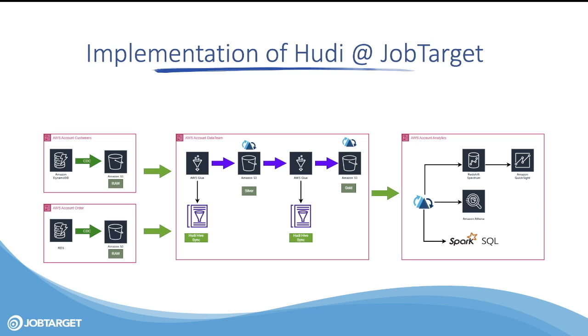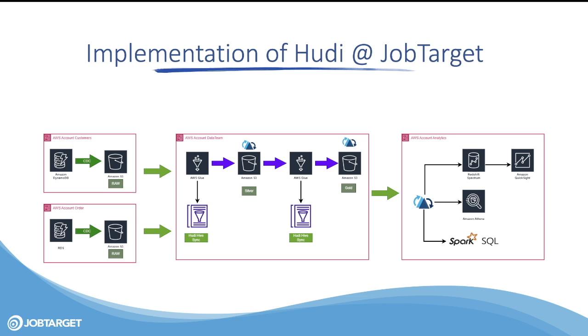Once we have the data in the raw zone, then all the ETL jobs and the Glue cataloging process is done in the AWS data team account. So we read data from these raw S3 buckets through cross account. Once we read the data from these S3 buckets incrementally using Glue bookmark, we ingest that data into a silver zone. Silver zone is where we dedupe the data. These are Parquet files, partitioned properly, right? And from there, we have a framework which will again ingest data from the silver zone into the gold zone. The gold zone is basically the dimensions and fact.